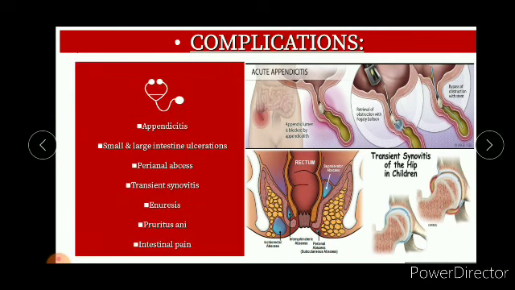And then the complications are appendicitis, small and large intestinal ulcerations, transient synovitis, enuresis, pruritus, and intestinal pain. This is a case of acute appendicitis. Okay, and in this case, we can see the abscesses here, the yellow ones, and this is transient synovitis in the hip of the children. This is a synovitis condition, and this is a normal one.